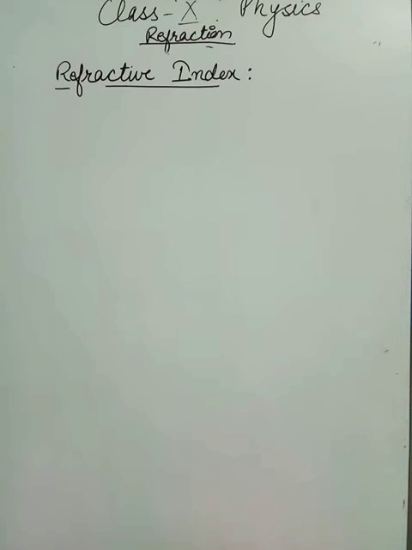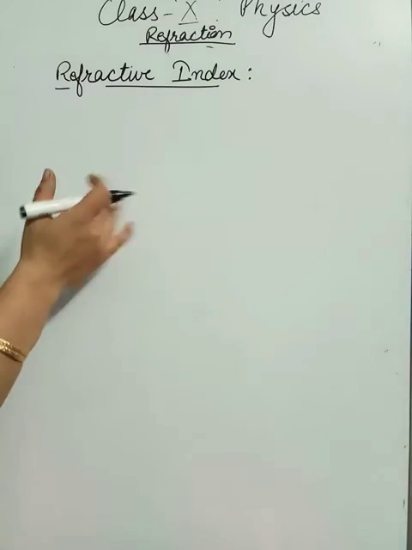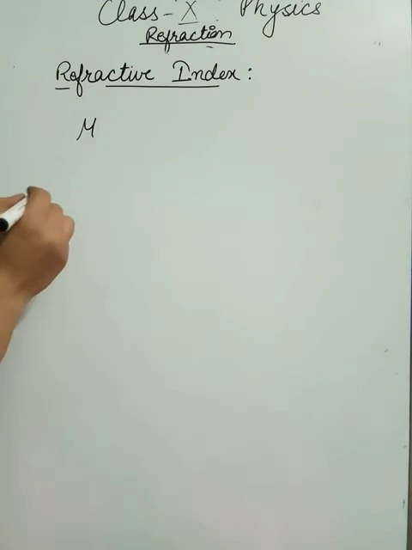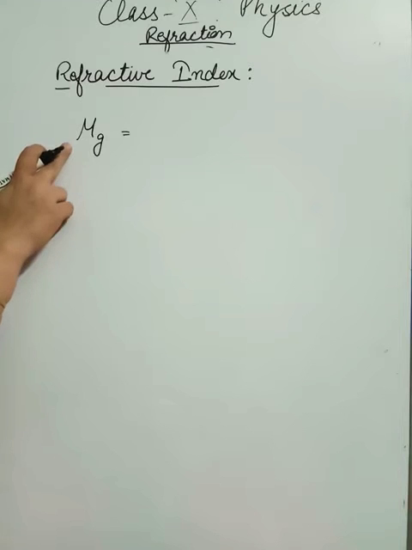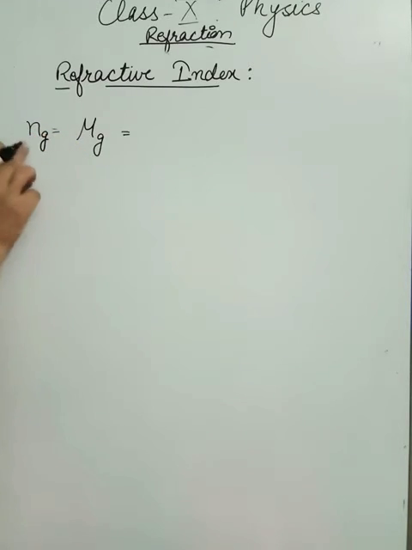So dear children, the next topic is refractive index, and refractive index is simply the ratio of the speed of light in vacuum with respect to any medium. Sometimes it is represented by mu, or in your books it is also written in this way.